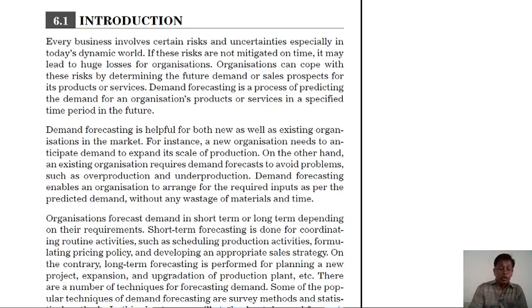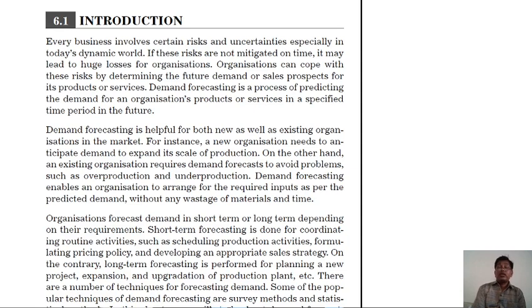By introduction, every business involves risk and uncertainty, especially in today's dynamic world. If these risks are not mitigated on time, they may lead to huge losses for organizations.